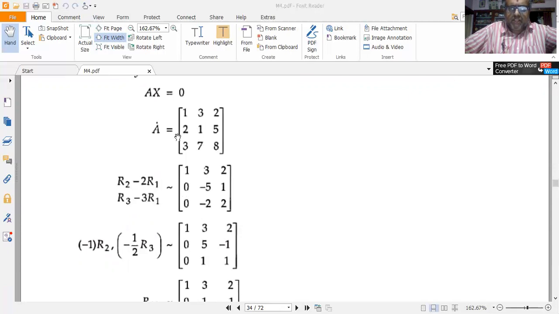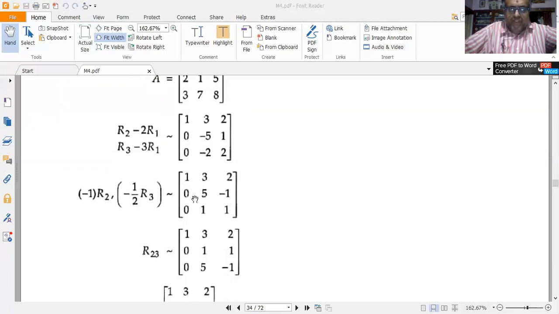So each of the elements of the second row are going to be subtracted with minus 2 into row 1 elements. So I get 2 minus 2 into 1, so I get 0. Next, 1 minus 2 into 3, I get minus 5. Next, 5 minus 2 into 2, 5 minus 4, equal to 1. Next, R3 minus 3R1 apply. So 3 minus 3 into 1, I get 0. Next, 7 minus 3 into 3, 7 minus 9, I get minus 2. Then 8 minus 3 into 2, 8 minus 6, I get 2.